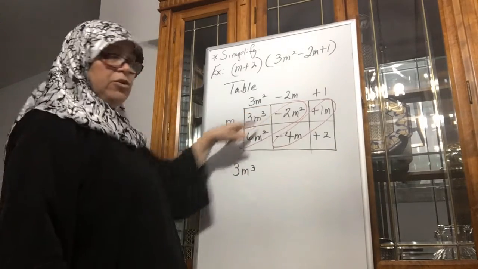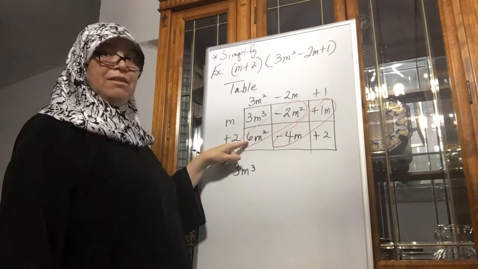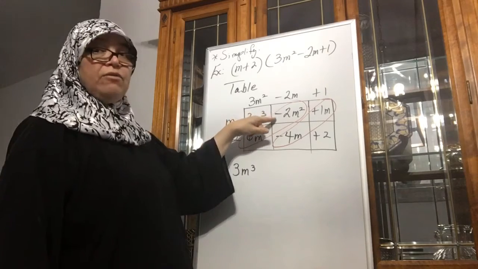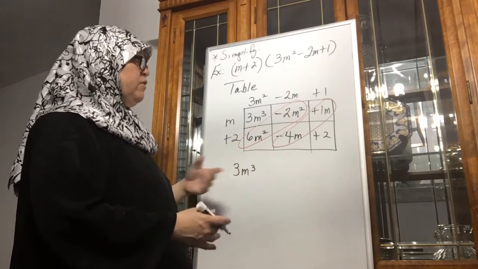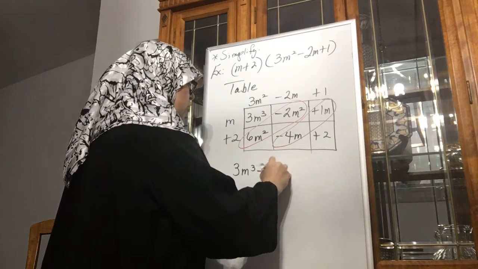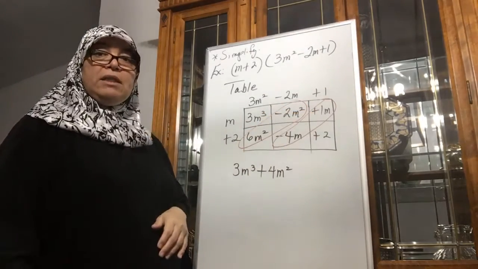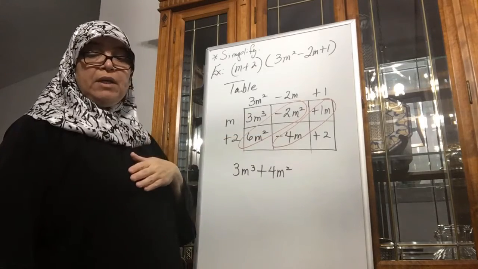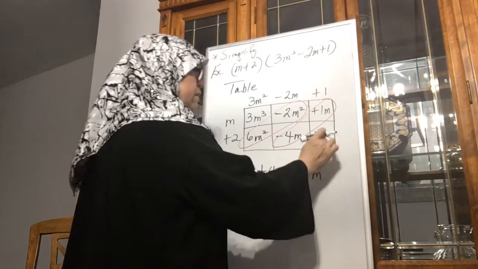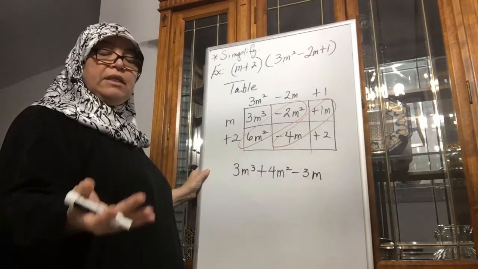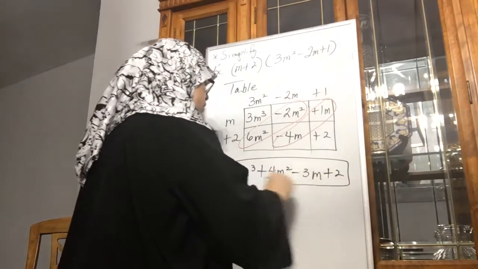Now in this diagonal, okay, you have a negative 2m squared and a positive 6m squared. So find the difference of the two, and it's a positive 4m squared. Then on this diagonal, you have a positive 1m minus 4m. And in that case, you get a negative 3m. And then this term at the end doesn't have anything to combine with, so you just write plus 2, and that's your answer.